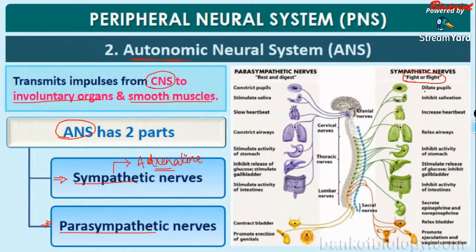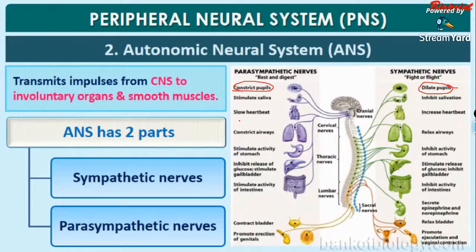What are its functions? It dilates the pupil, inhibits salivation, increases the heartbeat, relaxes the airways, inhibits the activity of the stomach, stimulates release of glucose, inhibits the gallbladder secretion, inhibits the activity of the intestine, and secretes epinephrine, norepinephrine, etc. Among these, the most important statement is: the sympathetic nervous system dilates the pupil, and the parasympathetic nervous system constricts the pupil.